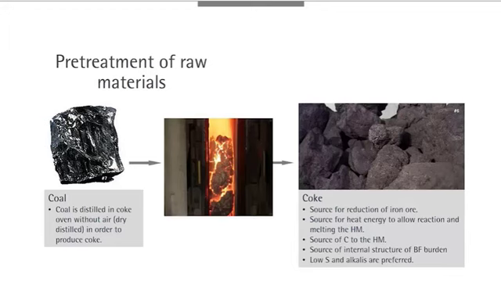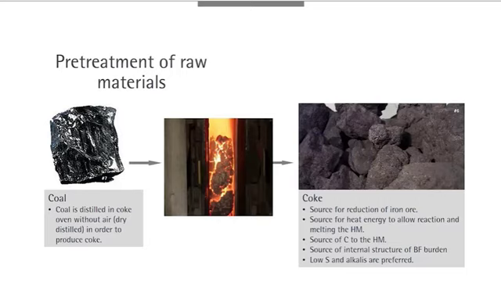Iron making process. The iron ore and the coal are obtained from mines. They are not directly used for the iron making process. They should be preheated. So in an iron making plant, there are two preheating plants. One is a coke plant and the other is a sinter plant. So let's look at coke. What we can get from the mine is coal. Coal is a natural form of carbonate material. This contains a certain number of volatile materials inside, such as moisture.